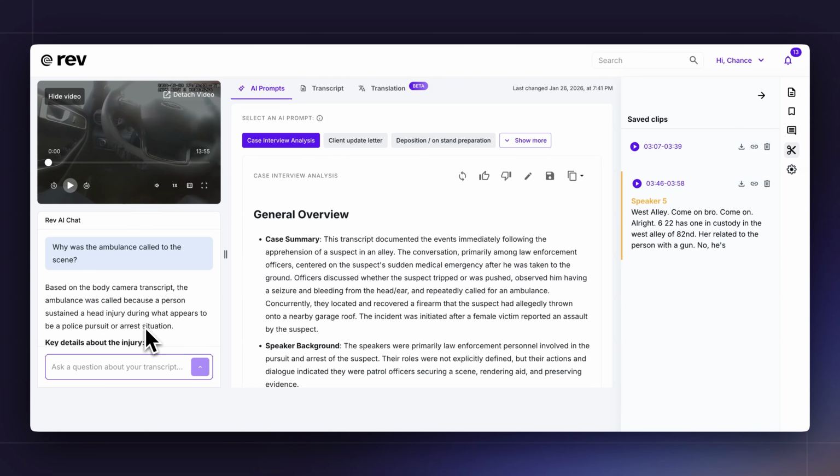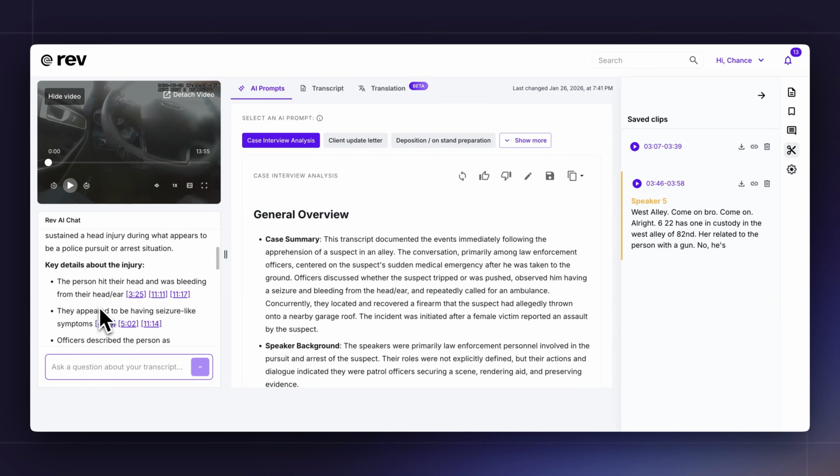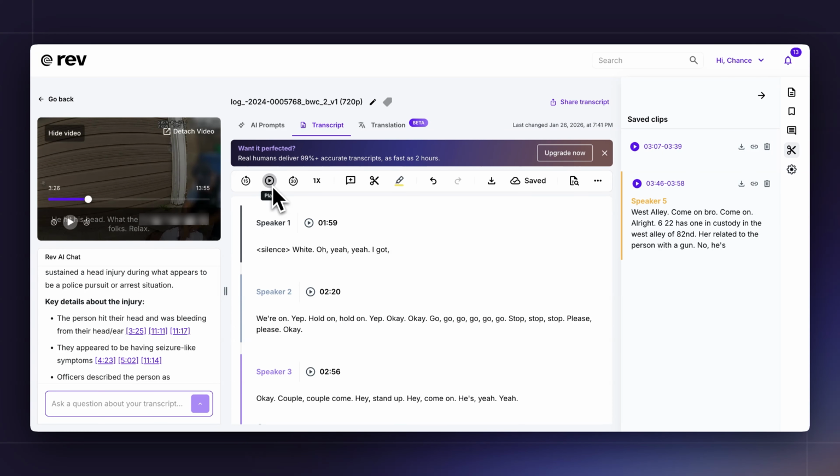And that is really important to making sure that you're not led astray by some context that has no place in the analysis. Every fact that it finds is tied directly back to the transcript where you can authenticate that fact yourself. And clicking on these will jump to that point in time in the transcript, so that way you can listen,